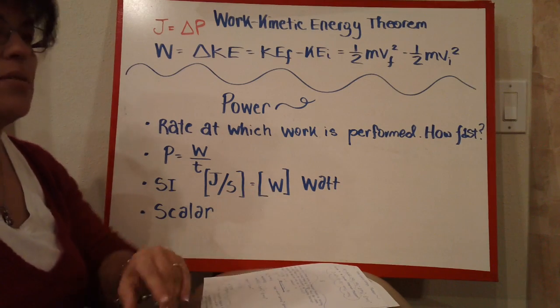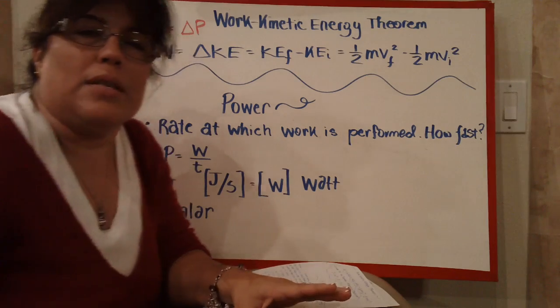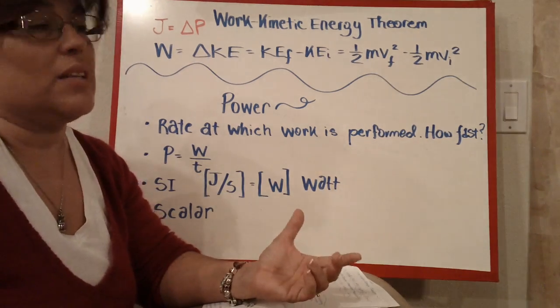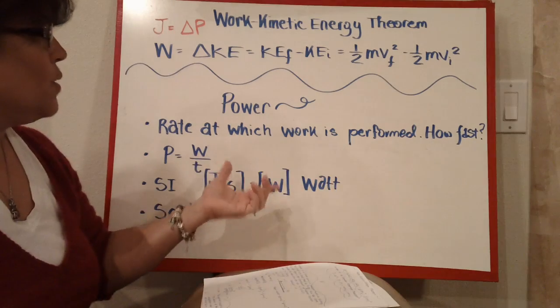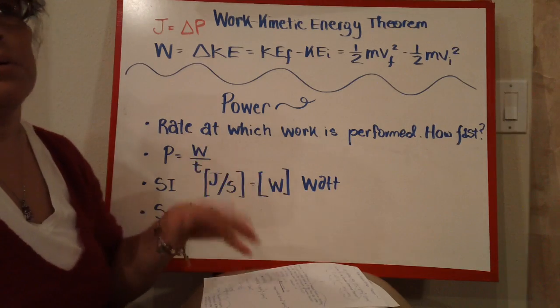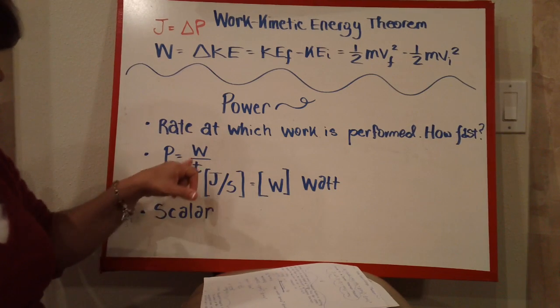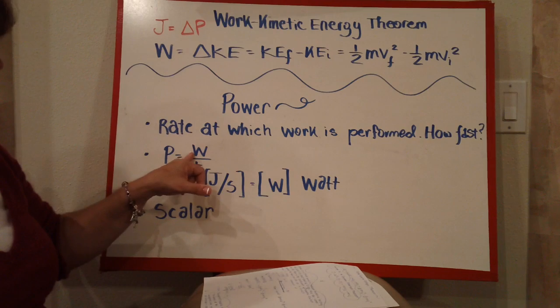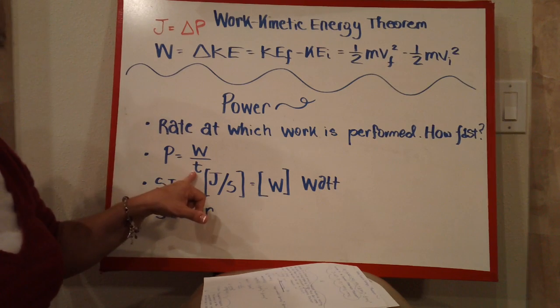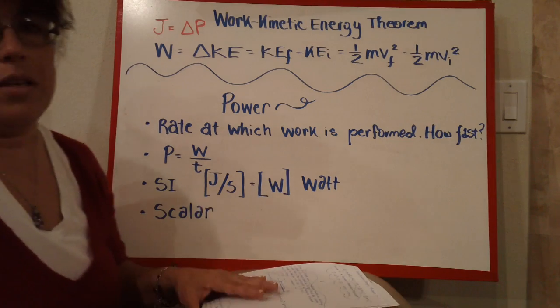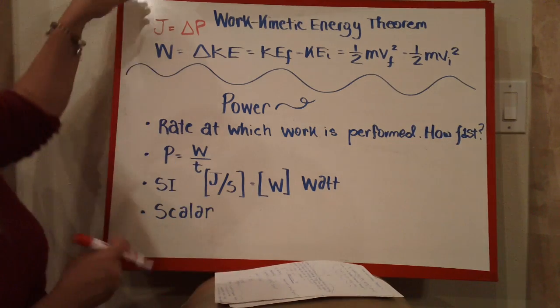W-A-T-T, and it's capital W. Now you guys have probably seen that in your light bulbs. It'll be a 75 watt light bulb. So basically that's the electrical equivalent of power. It's how much work can be performed in a certain amount of time. And once again, because work is a scalar quantity and time is also a scalar quantity, power is a scalar quantity. So we're only interested in a positive number for that.